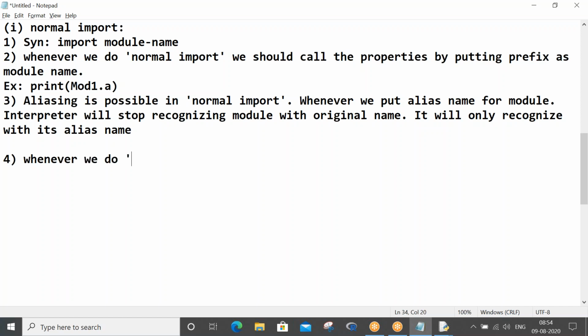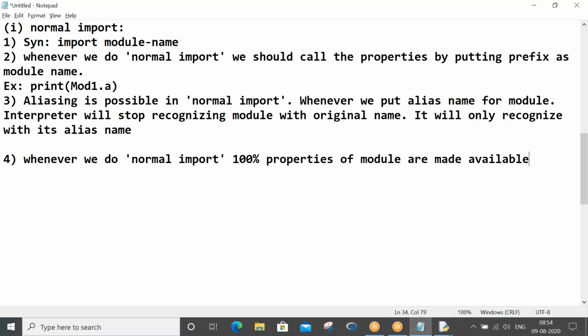Whenever we do normal import, 100% of the properties of the module are made available to our current module. This is not a good practice.